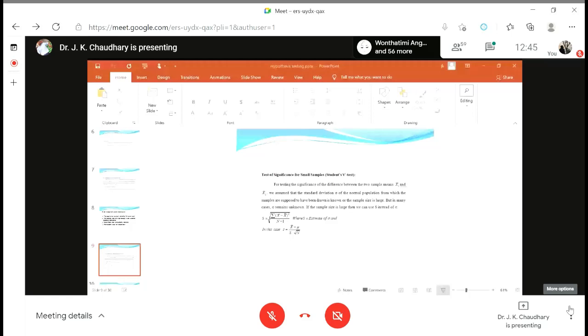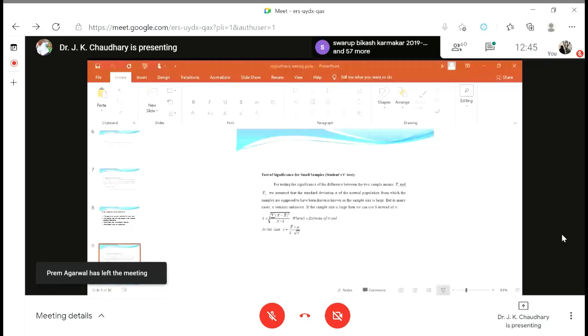So now we have two tests. One is Z-test, one is t-test. Both tests are used for comparison between the two groups. The range is the same in both the tests, like Z-test minus infinity to plus infinity, t-test minus infinity to plus infinity. But the condition is that Z-test is used when the sample size is large, more than 30. T-test is used when the sample size is less than 30. Okay, and W.S. Gosset is the scientist who discovered this t-test.